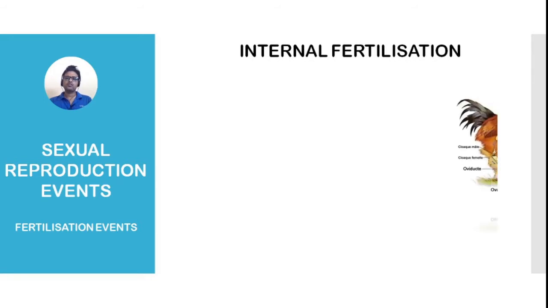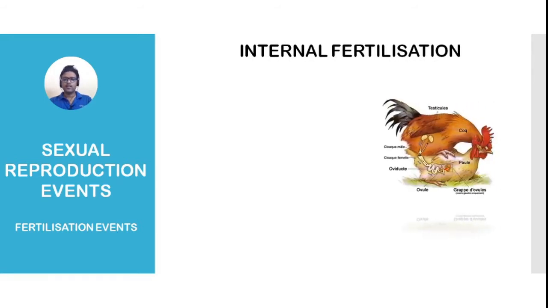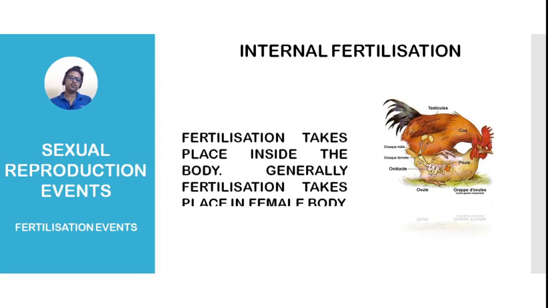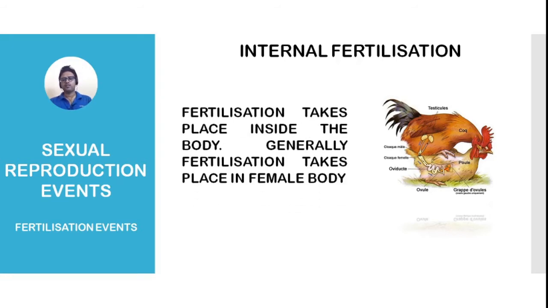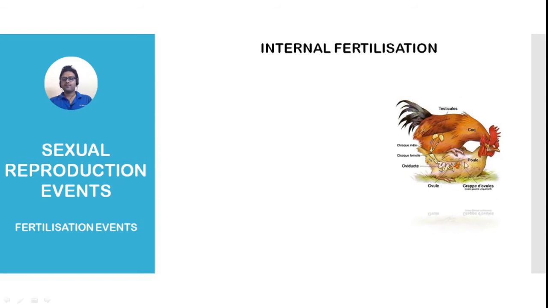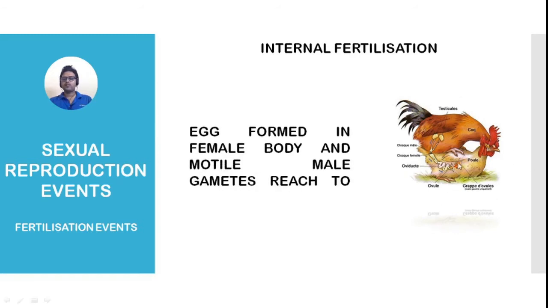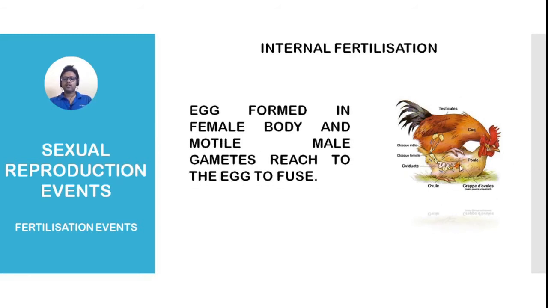Okay. Now the internal fertilization. In case of internal fertilization, male and female gametes fuse inside the body. You see in this picture, this is the female gamete or the ovum or the egg, and the male gamete reaches the ovary to fuse with the female gamete.